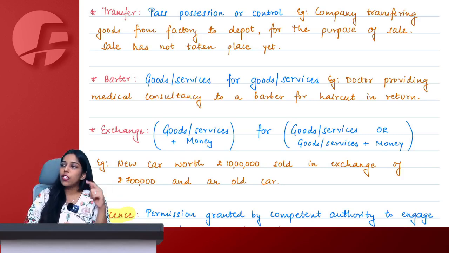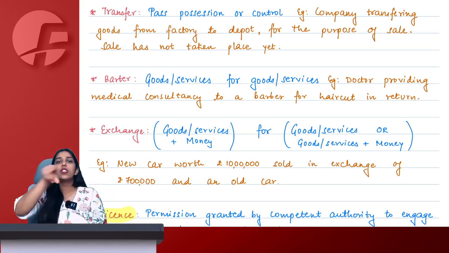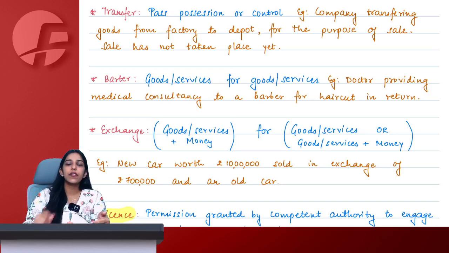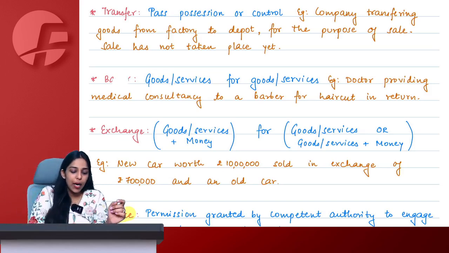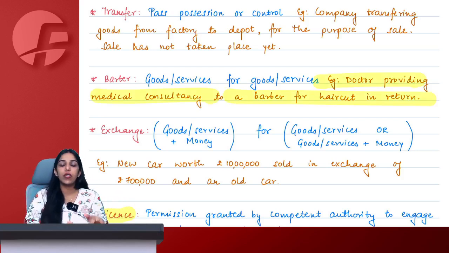Now I was looking for new earphones, and you, let's say, have a business of earphones, and you're also studying CA simultaneously. You said, ma'am, I will give you a new pair of earphones, you give me lectures. We did not exchange any money. It is goods for goods, or service for service, or service for goods, or goods for service. It is purely known as barter. Let's say a doctor providing medical consultancy to a barber for a haircut in return.